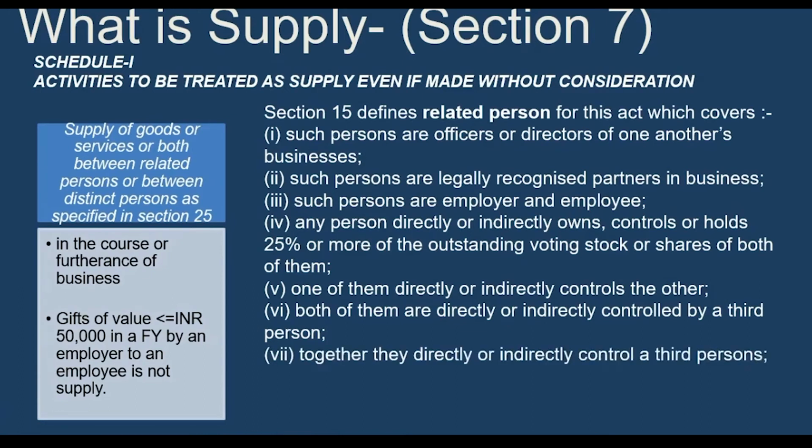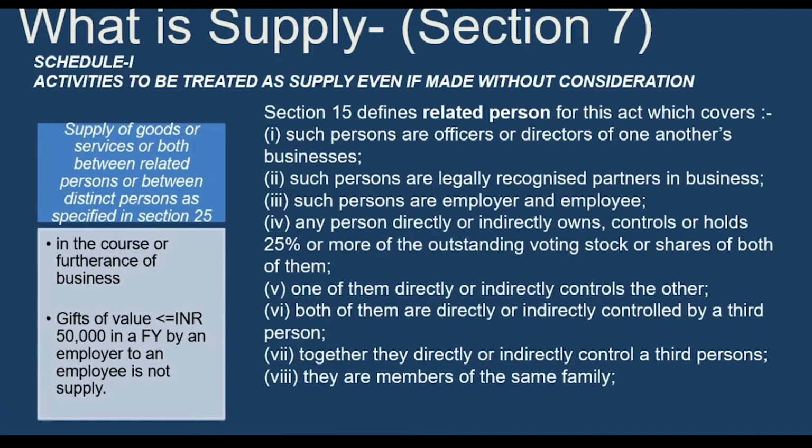Together they directly or indirectly control a third person. So jointly they are having a subsidiary company. It means A is having 40% shares and B is having 40% shares in C Limited. So A, B and C will be related. They are members of the same family, like husband, wife, son, daughter. All will be treated as related to each other.